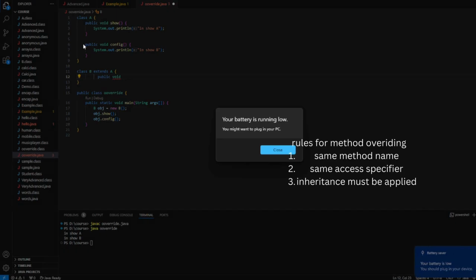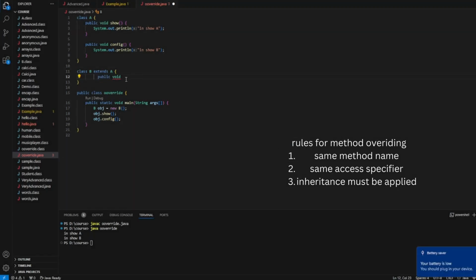Now let's say I want to execute only the config method but not the show method, because B of course has some other method which performs even better than the show method in class A. Let me call it show advanced.